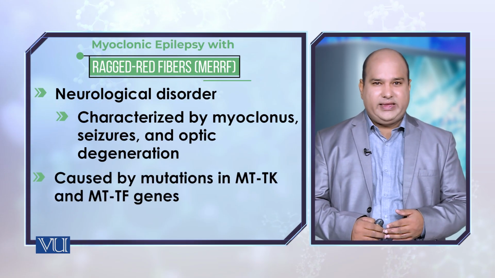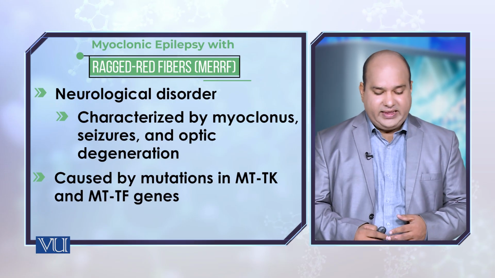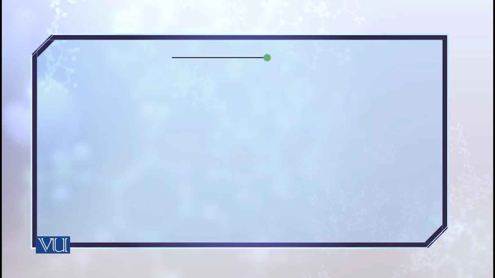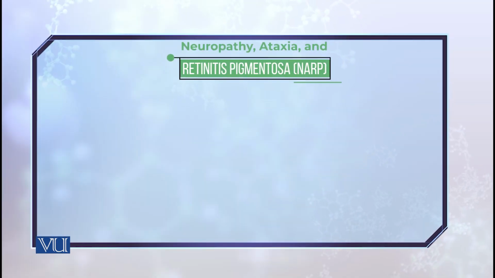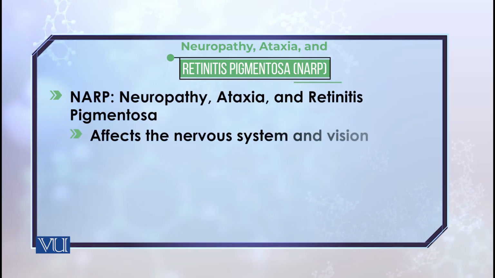It's caused by mutations in the mitochondrial TK and mitochondrial TF genes. Then there is neuropathy, ataxia and retinitis pigmentosa, NARP. Again, it's a neurological disease, and it also affects your vision.